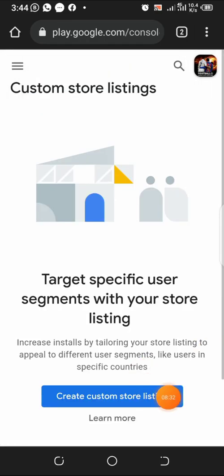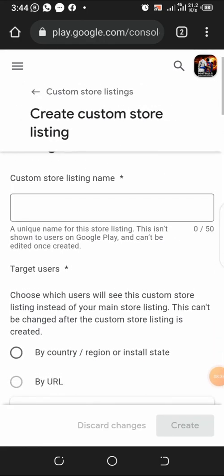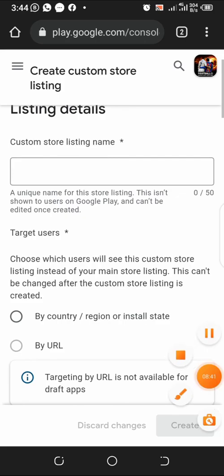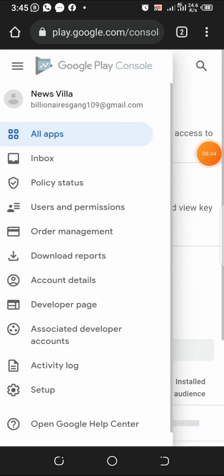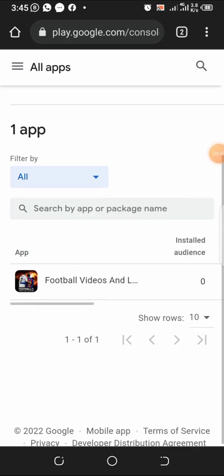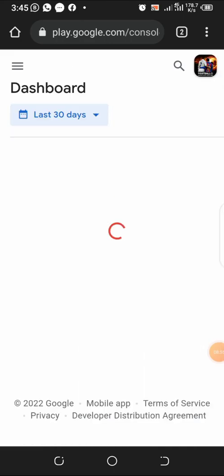So now the next thing is to click on custom store listing. So I click on custom store listings right here. I create custom store listing. Now your custom store listing is going to be. So I click on all apps. I return to all apps right here, and this is our app. So we can see our app here.